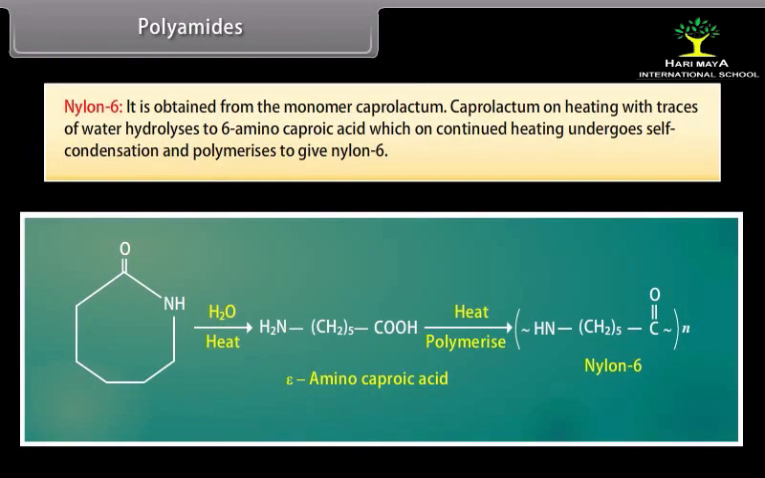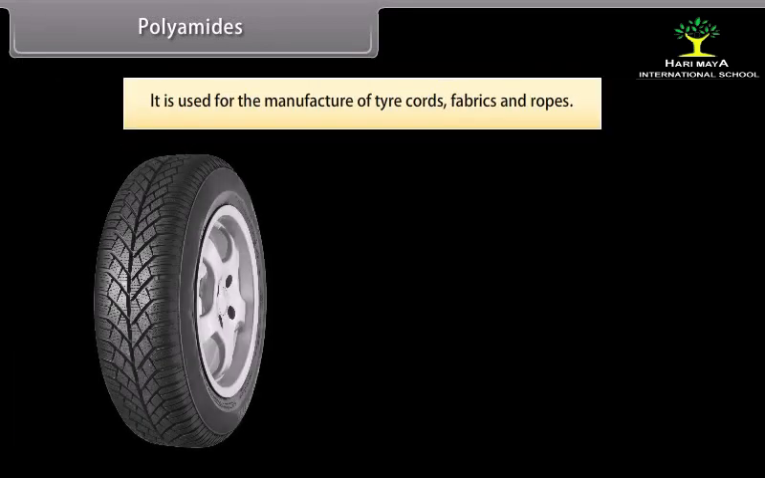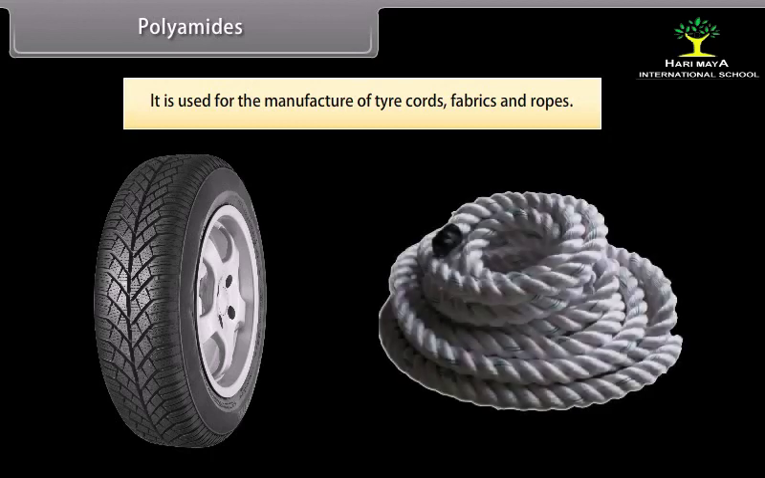Nylon 6. It is obtained from the monomer caprolactam. Caprolactam on heating with traces of water hydrolyzes to 6-aminocaproic acid, which on continued heating undergoes self-condensation and polymerizes to give nylon 6. It is used for the manufacture of tire cords, fabrics, and ropes.